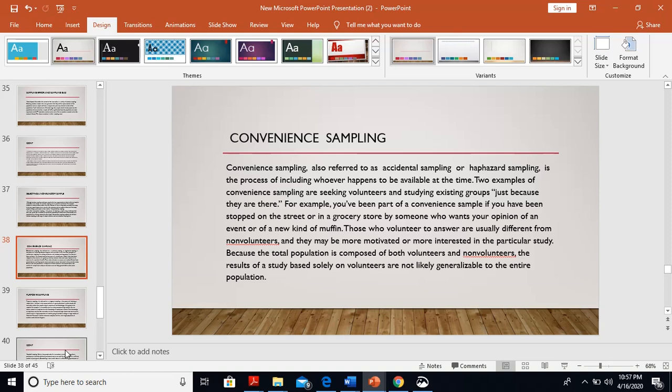Because the total population is composed of both volunteers and non-volunteers, the results of a study based solely on volunteers are not likely to be generalized to the entire population.